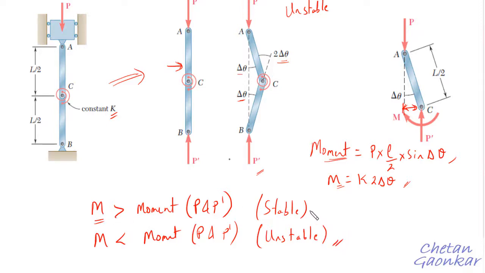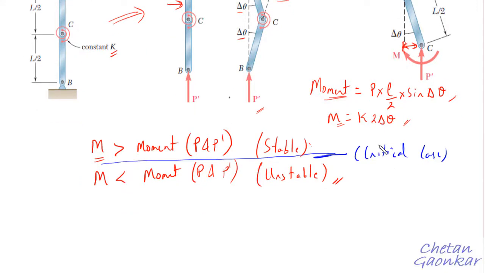But in between these two cases, stable and unstable, there will be one more very important case, which will be called the critical case. Under the critical case, the moment generated by the spring will be equal to the moment generated by these forces P and P dash.